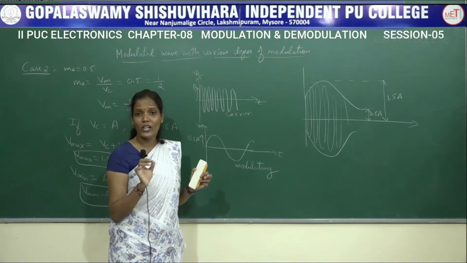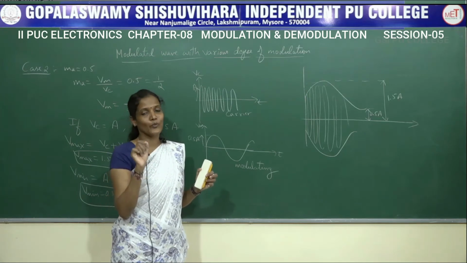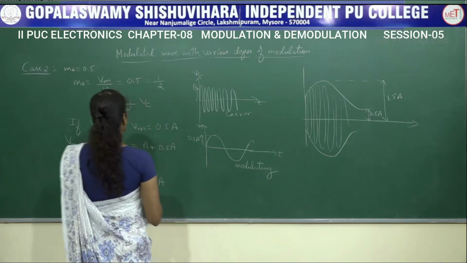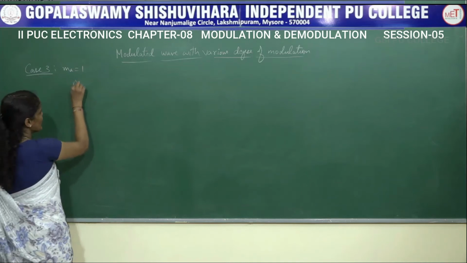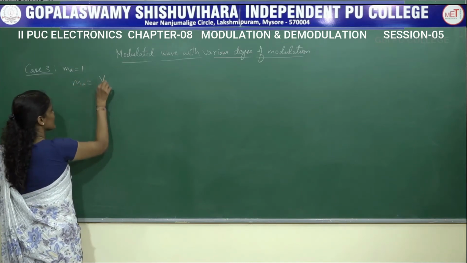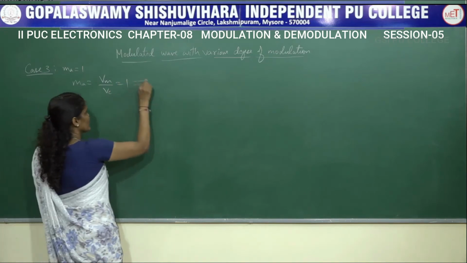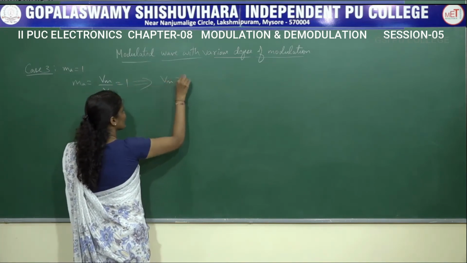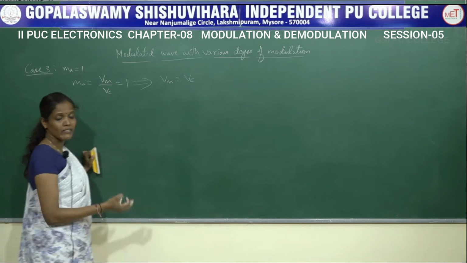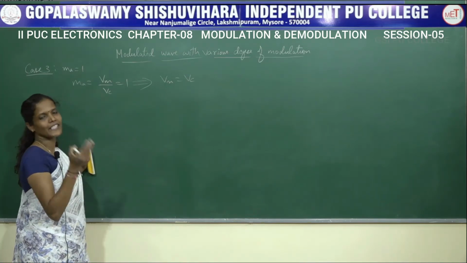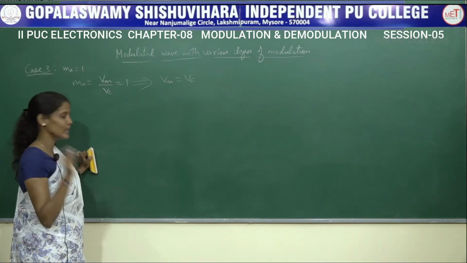Now let us try to understand case 3, that is when MA value is equal to 1. When MA value is equal to 1, we know that MA is equal to VM divided by VC, which is equal to 1. If I just alter this expression, VM will be equal to VC. Whatever the value of VC is, the same value will be applicable for VM also.